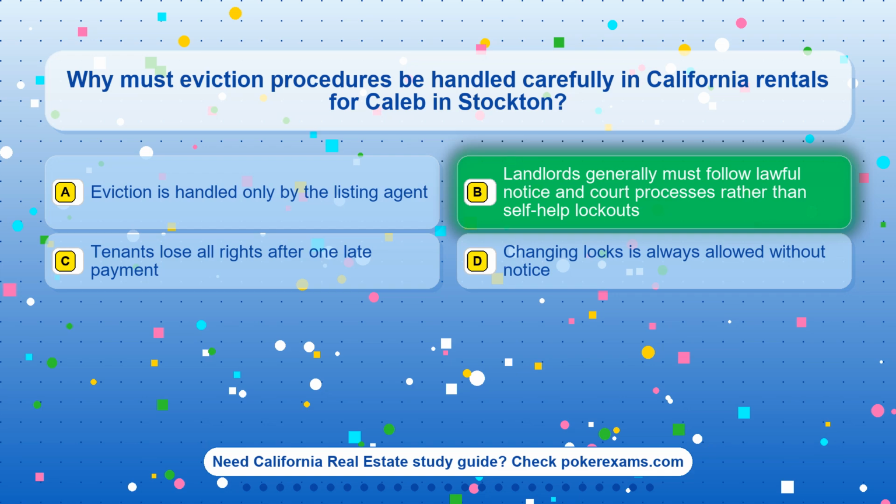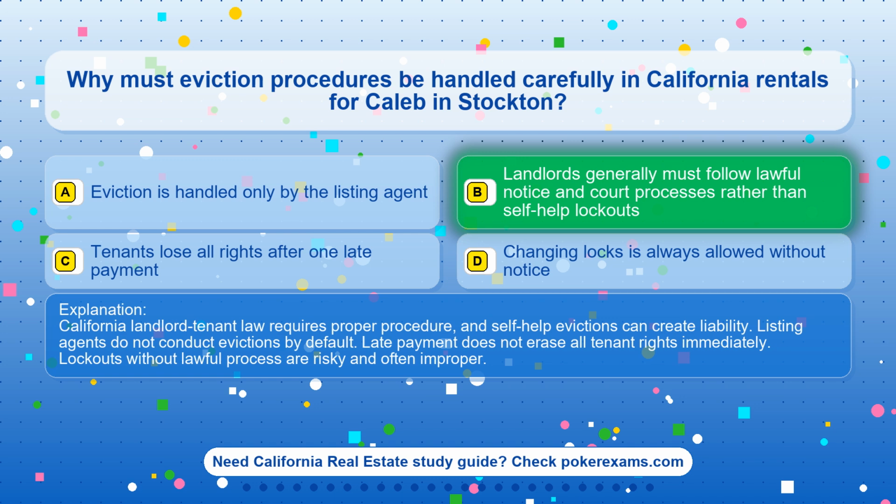The correct answer is option B. Landlords generally must follow lawful notice and court processes rather than self-help lockouts. California landlord-tenant law requires proper procedure, and self-help evictions can create liability.